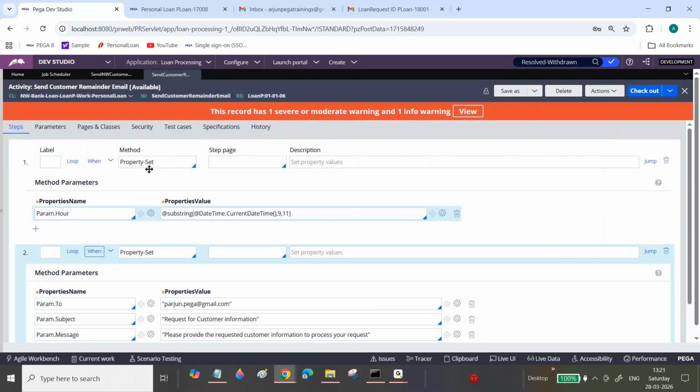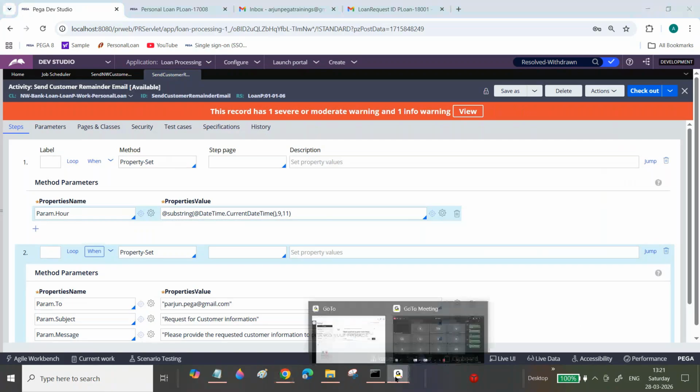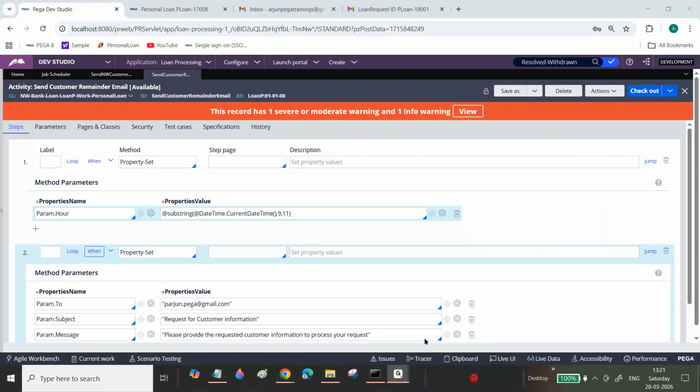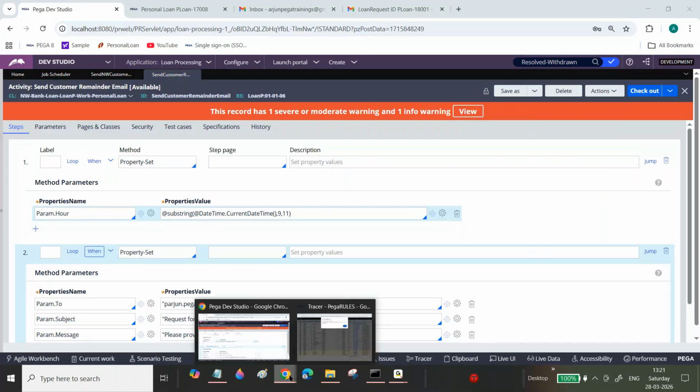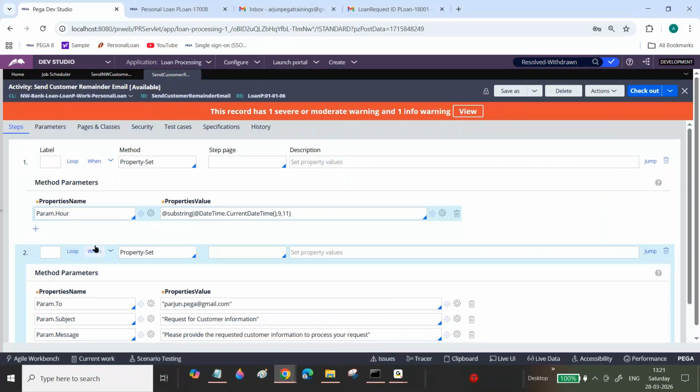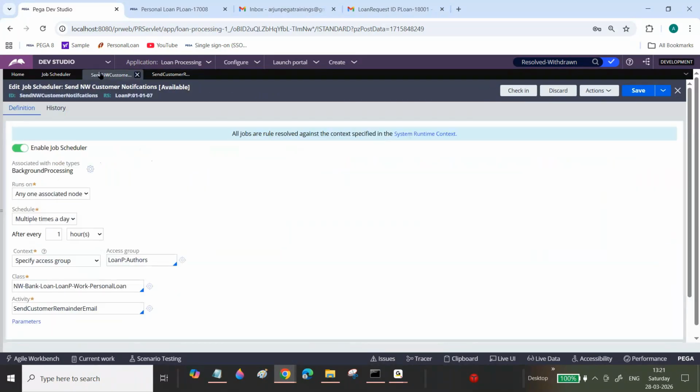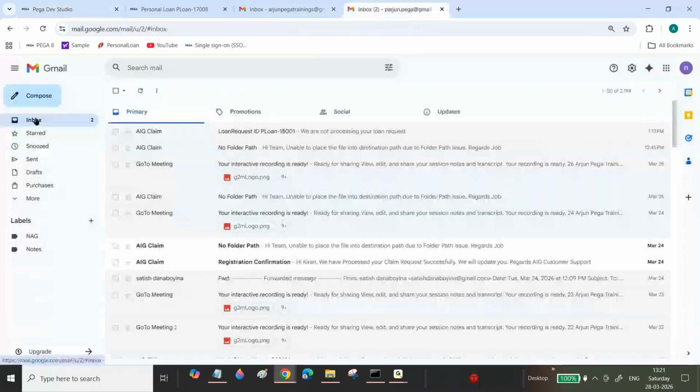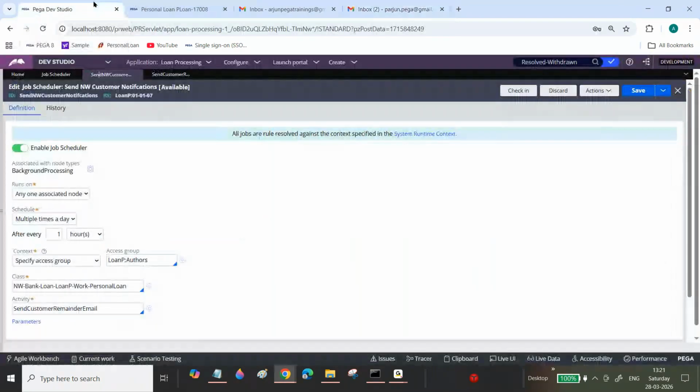No. Tell me, whoever asked doubts, whether it will execute every day, every time. No. Sir, now it will not execute. It will execute only in the morning at 9. Now you are checking this condition. The job scheduler will execute every 1 hour. Every 1 hour it will check what the hour is. It will see this one is executing also. Is there any issue? No, right? No issue. Yeah.